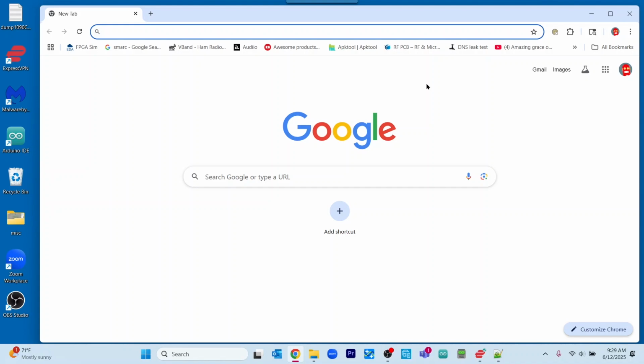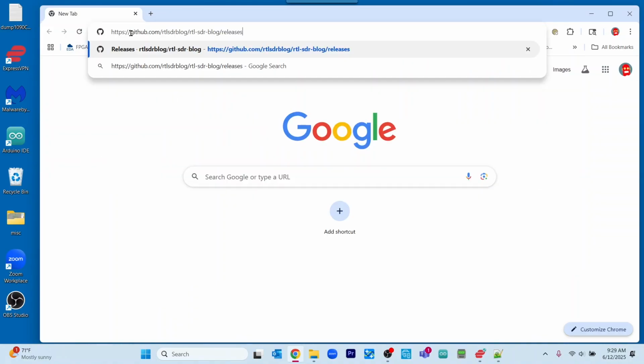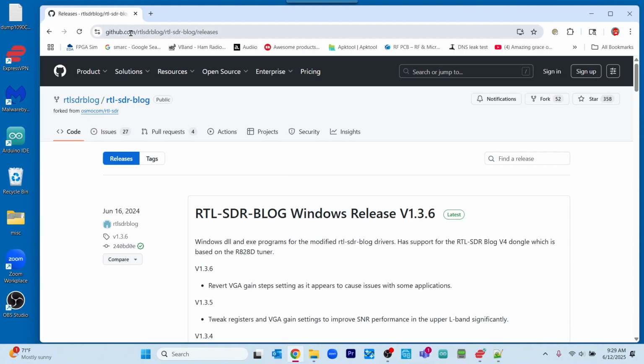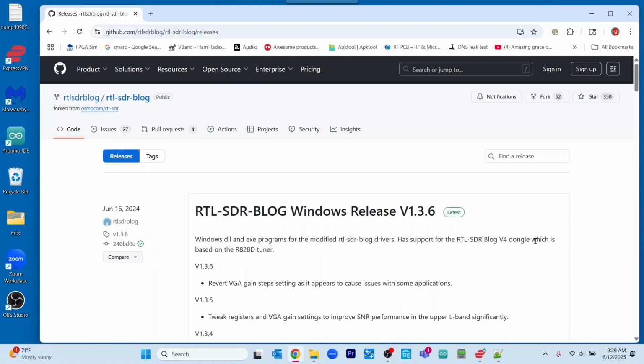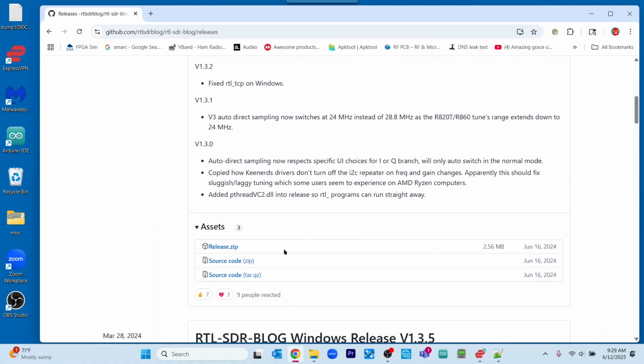In order to resolve our RTL-SDR V4 driver issue, we're going to have to get the V4 driver. So we're going to go to this URL and we're going to scroll down to assets, and we want to download release.zip.